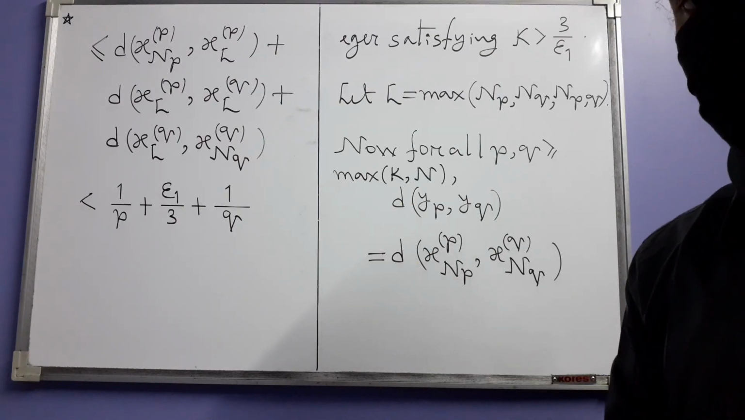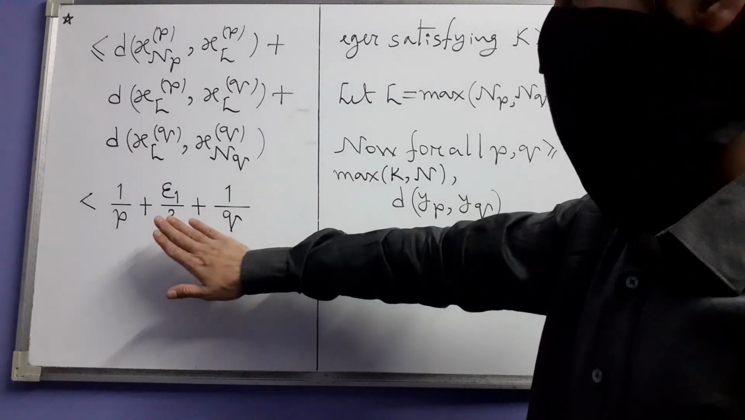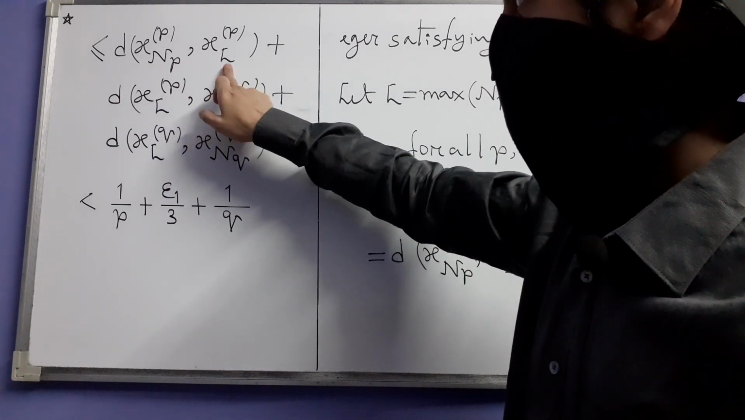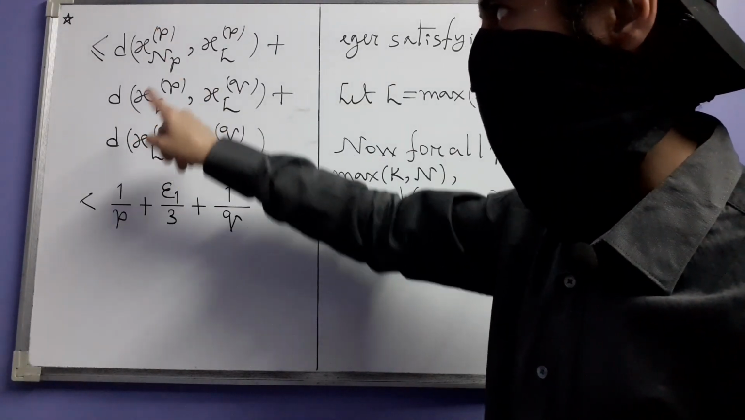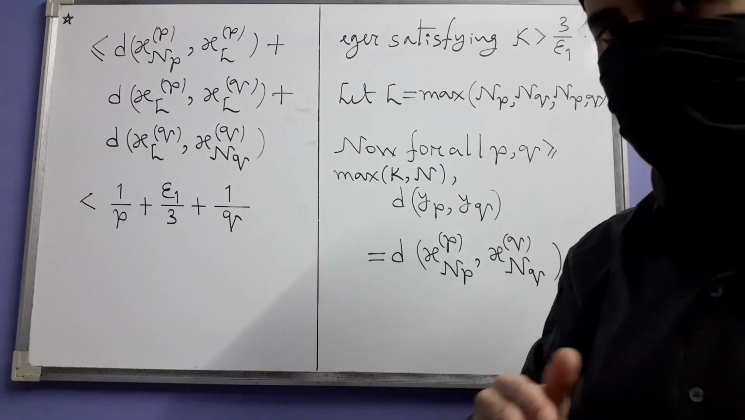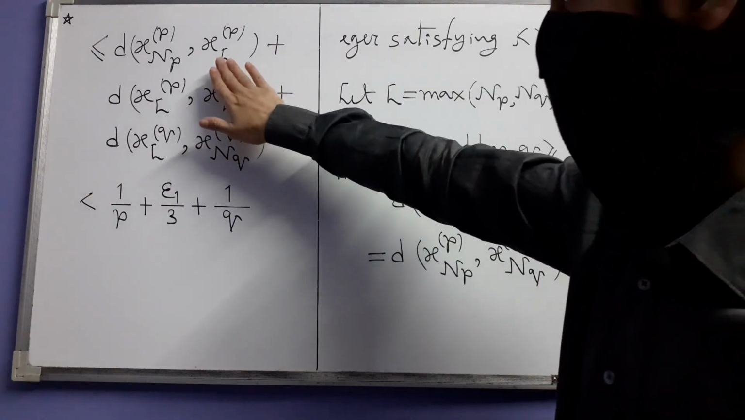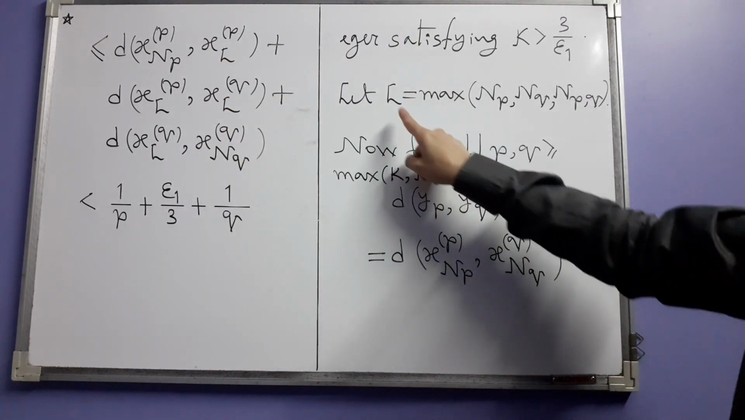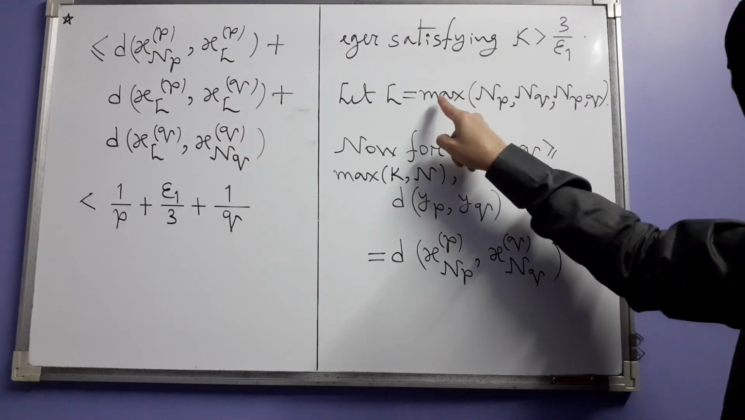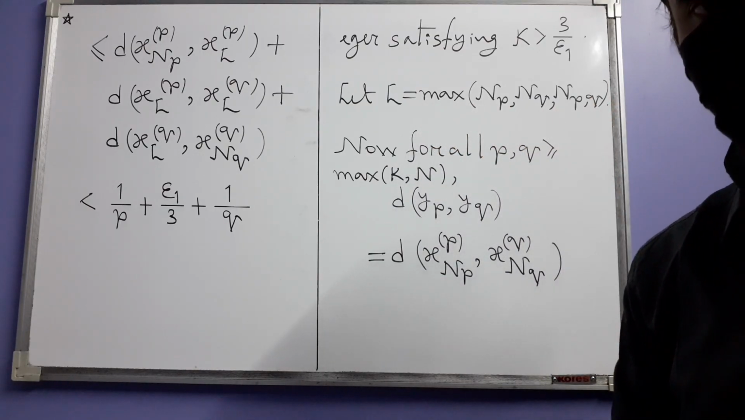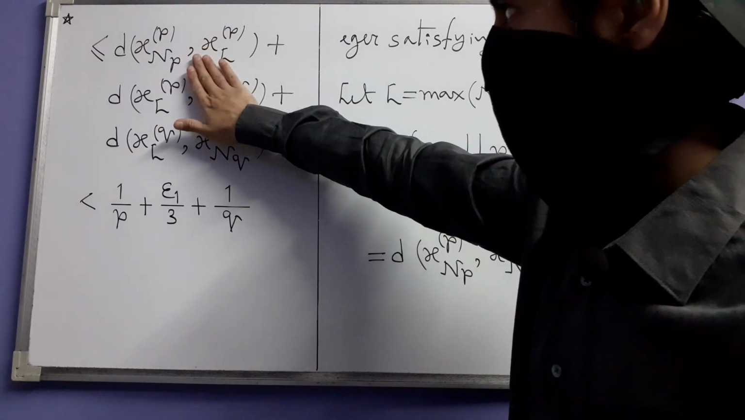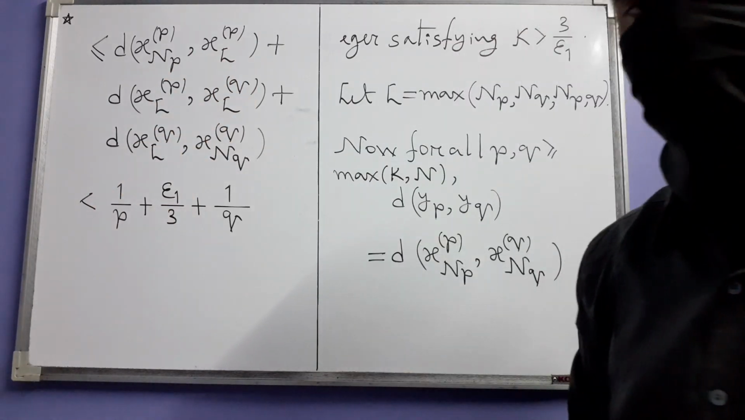But can we write this? Well, for this to be true, the suffixes should be at least NP, this NP. NP is at least itself, it's greater than or equal to itself. What about L? Yes, L is also greater than or equal to NP because it's the maximum of these three integers. So that means this is really less than 1 divided by P.